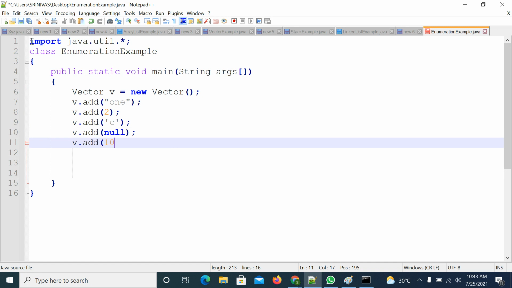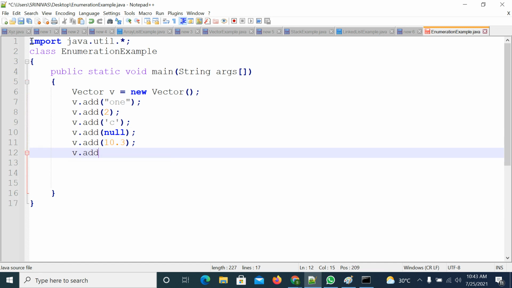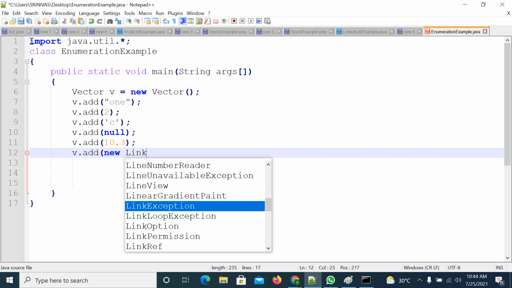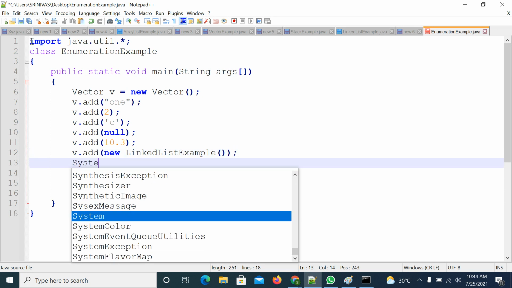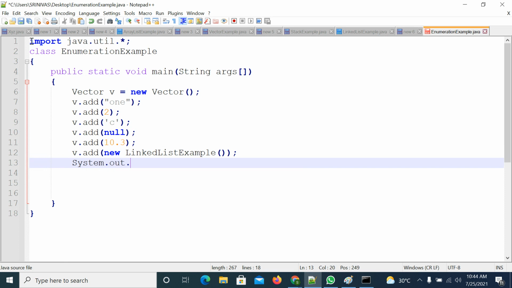You can add any data. So I added all this data. Now I will first print it to check whether the data is added or not. I am printing v.